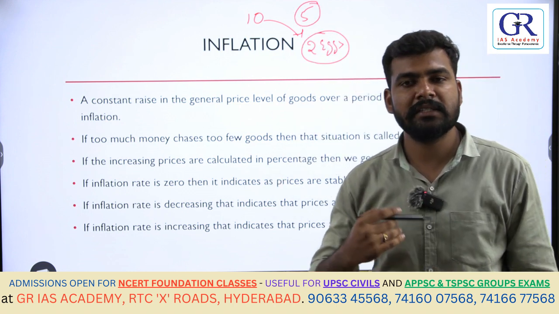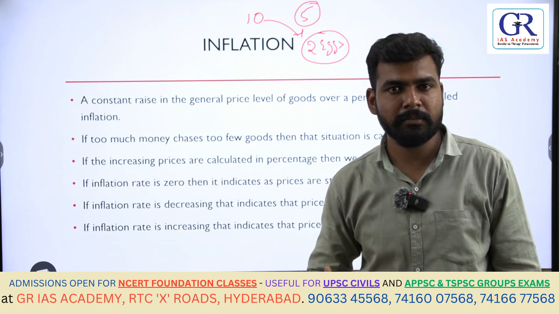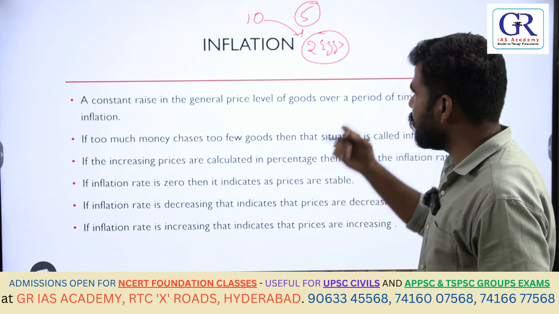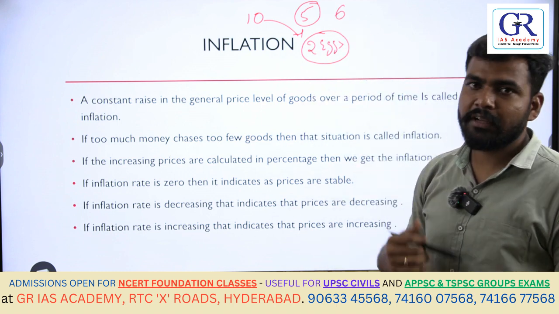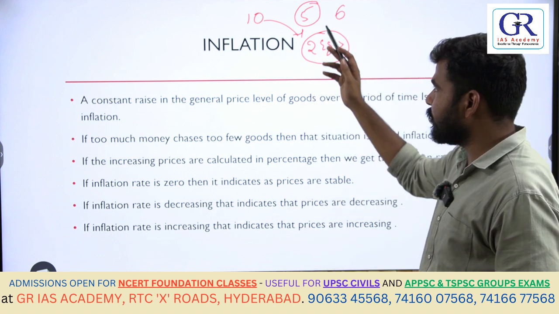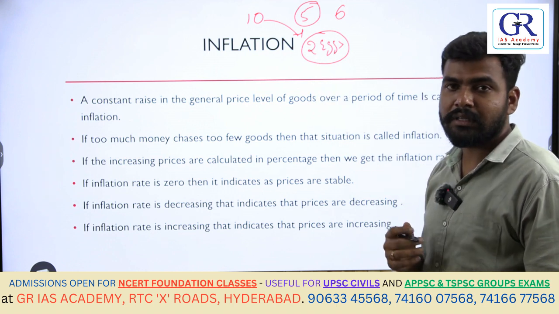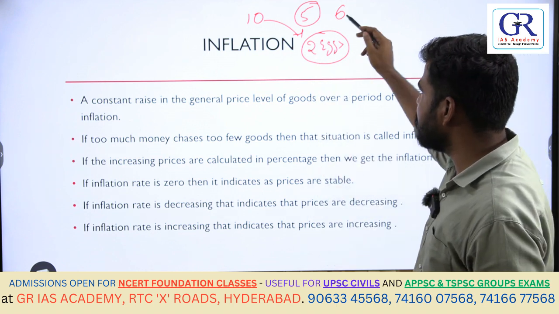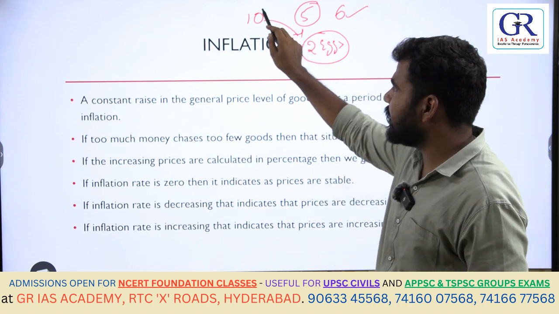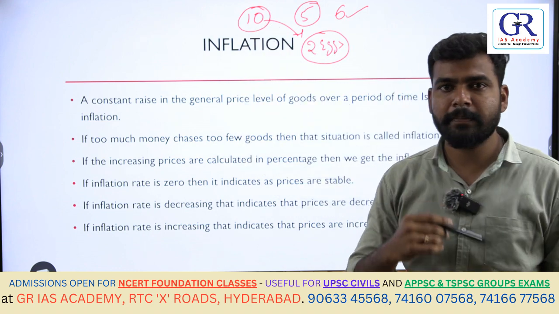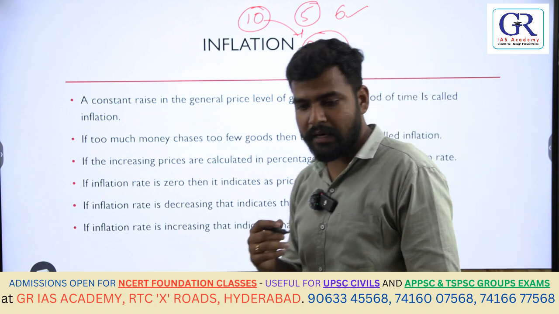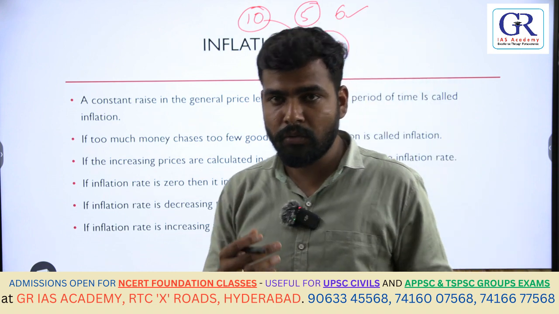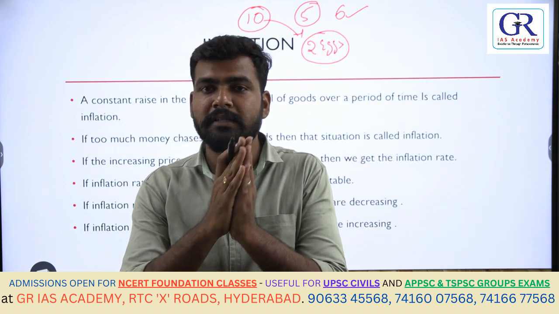But now there is inflation in the market. Inflation means rise of the prices. So each egg now costs 6 rupees. Previously each egg cost 5 rupees, so you were getting 2 eggs. Now the cost of each egg is 6 rupees. That means you have the same money, 10 rupees, but the cost of the egg has increased to 6 rupees. So in this case, you don't have the purchasing power of purchasing 2 eggs.